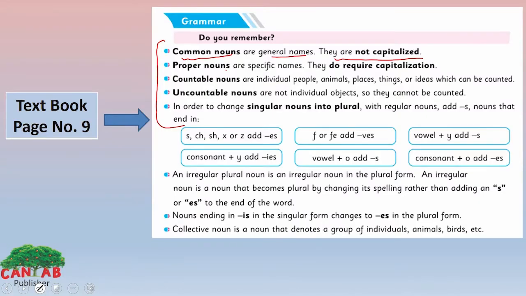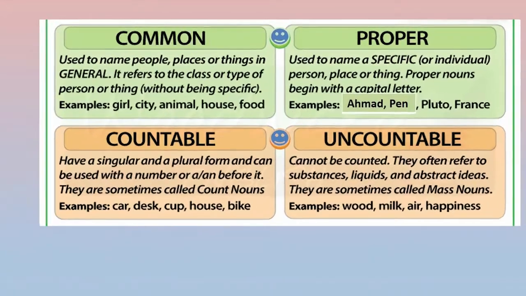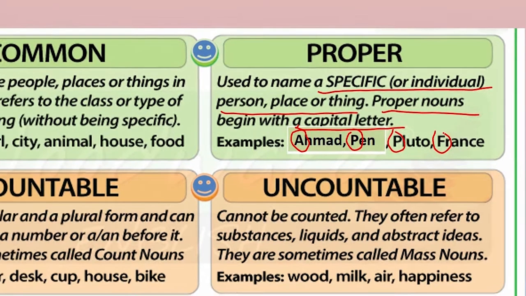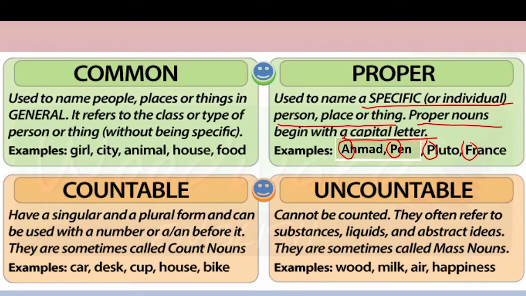Now look at the proper nouns. Proper nouns are specific names. They do require capitalization. Now look at the examples and definition here. Proper noun used to name a specific or individual person, place or thing. Proper nouns begin with the capital letter. Look here. Ahmad, Pluto, France. They are specific names or things.